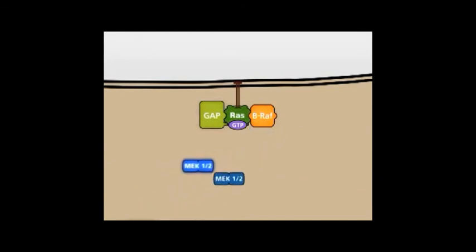A permanently activated MAP kinase signaling pathway results in continuously activated proliferation, which is an important feature of a tumor cell.